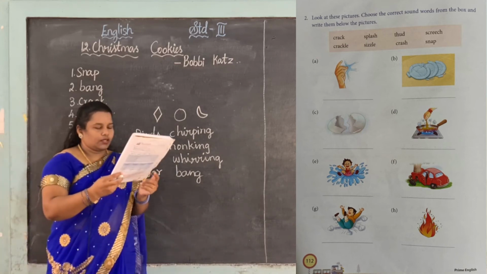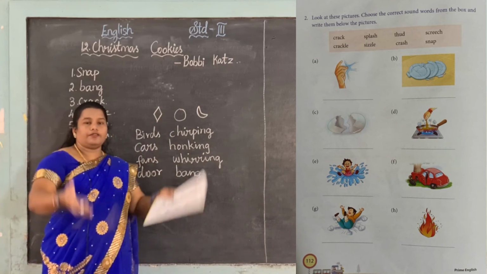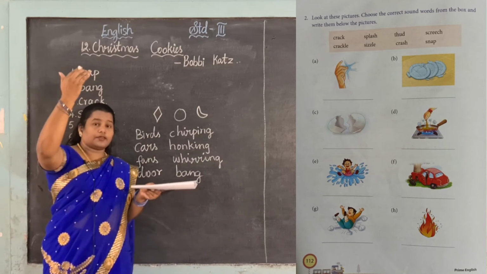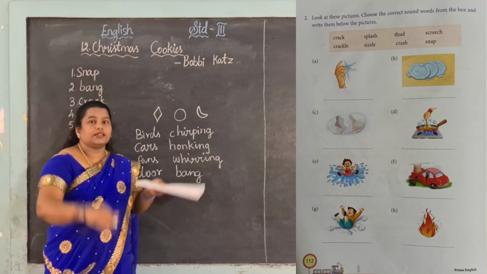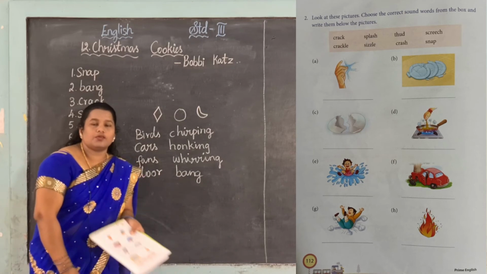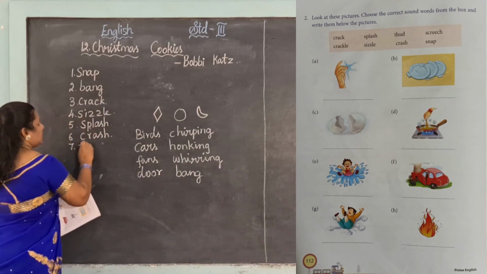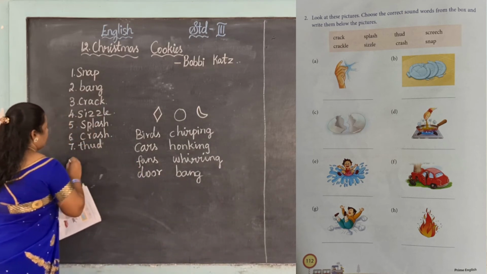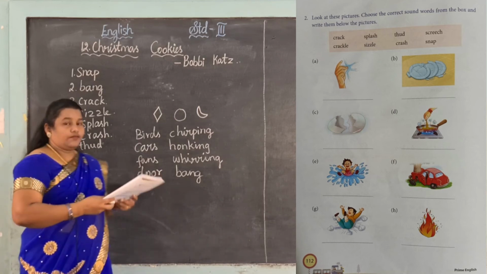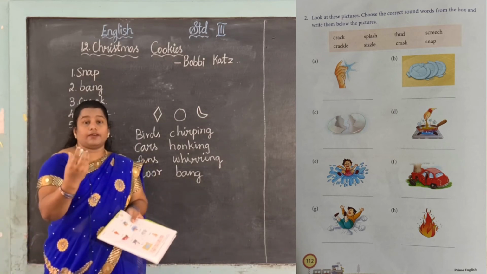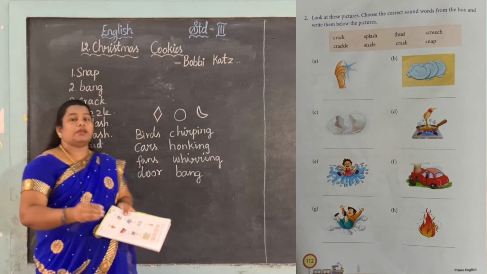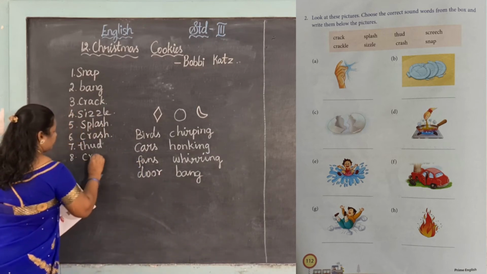Okay, next one. When one fell from up to down, it makes thud. So that sound we can say in English, thud. Okay, next, last one. When the fire is burning something, it makes the sound crackle.